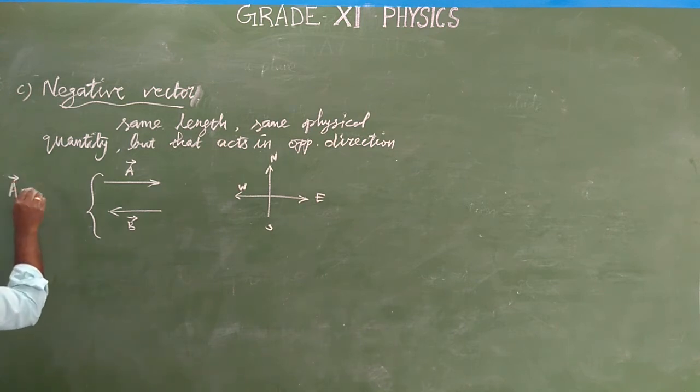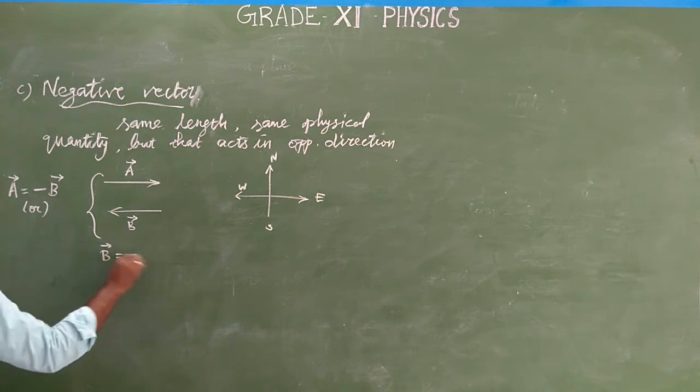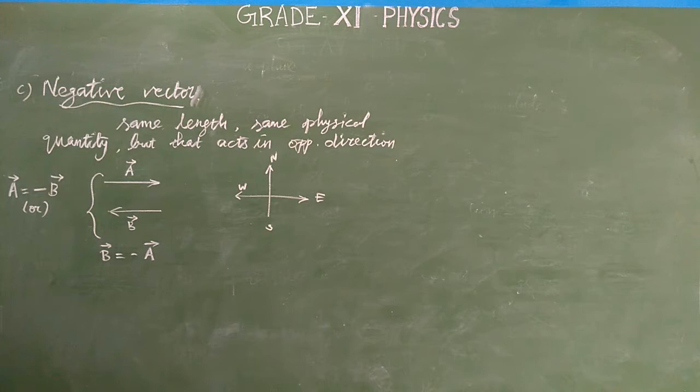So A vector is equal to B vector but direction-wise opposite, or we can say B vector is equal to A vector but the direction is opposite. Okay, so this is called a negative vector. A negative vector is totally different from equal vectors. In equal vectors, two vectors have equal length and equal magnitude and act along the same line, but negative vectors act in opposite directions.